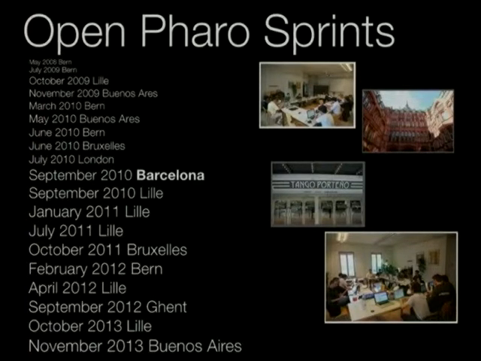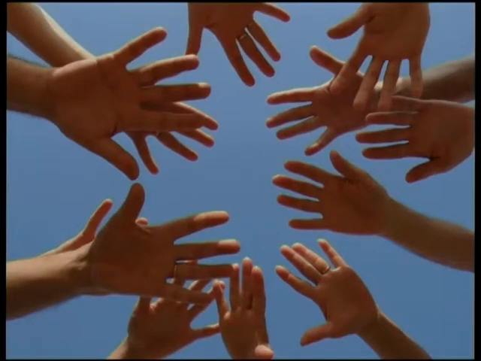So that starts to get really nice. And we try to do it in many places. So if you want to organize one, you're welcome. Of course, in Lille, we try to do one every month. Not all of them are publicly announced, but around every 2-3 months we want to make a really big one with external participation. And if there are, for example, conferences, then we try to set something up. But everyone can do that if you're interested. So that's my presentation for Pharo3. And if you're interested, help is always welcome.